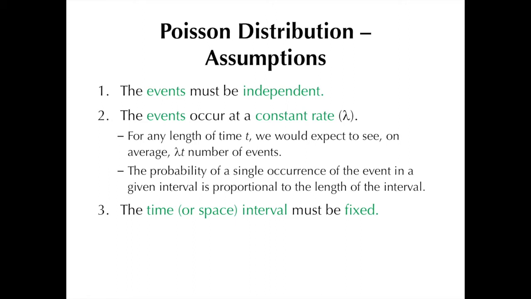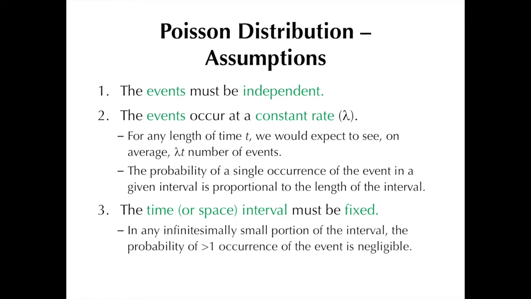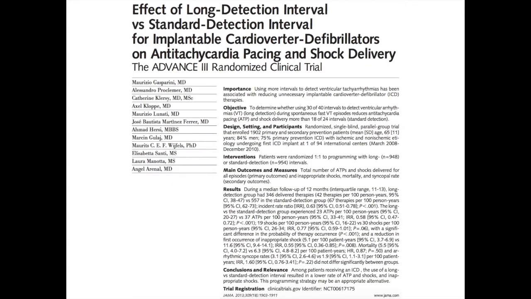Now, if this time interval happens to be very, very small, it becomes highly improbable, essentially zero probability even, that more than one occurrence of the event takes place. I'll be using as example data from this 2013 JAMA article.